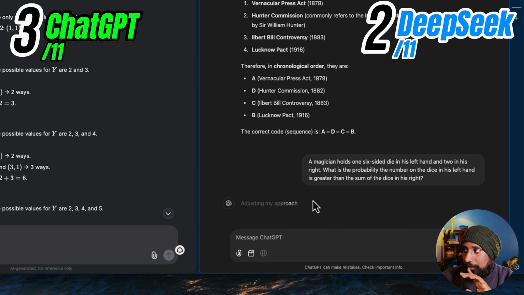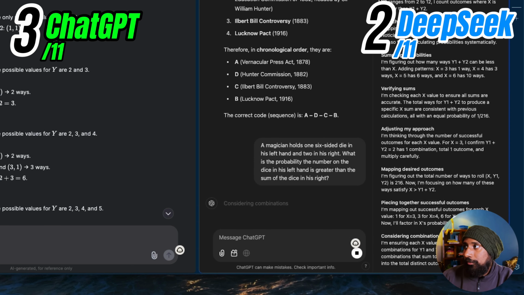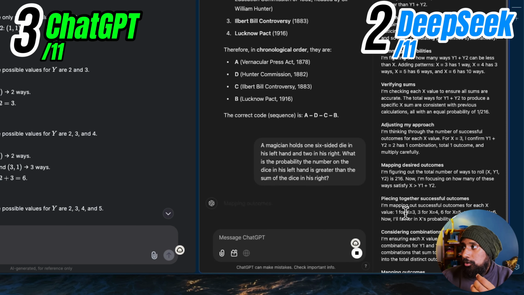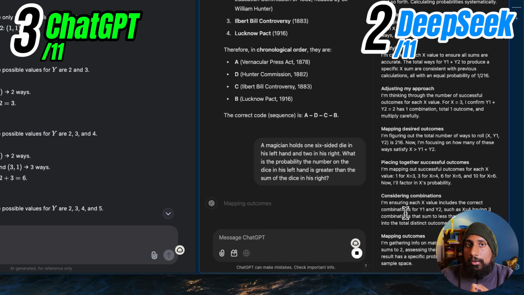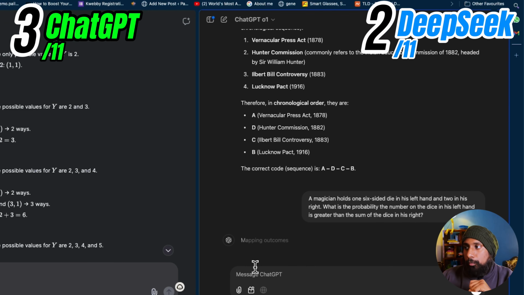It's taking so much time, I don't know why, and let's see. Okay, so if you click on this, what ChatGPT is doing right now, you can see on the right details. So it's putting together successful outcomes, considering combinations. So it actually does all the probabilities and provides the correct answer and mapping outcomes. So now let's see if it can actually provide all the answer which we want.